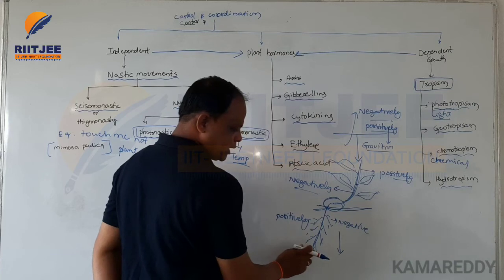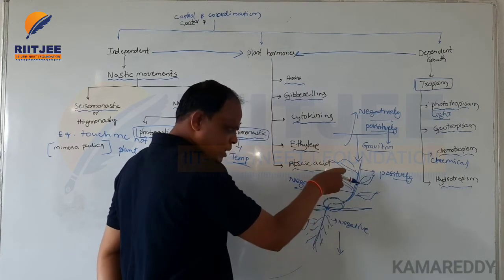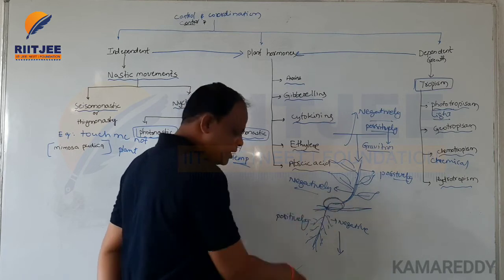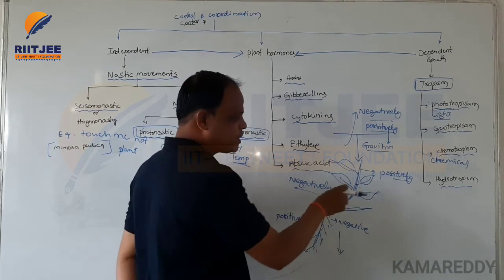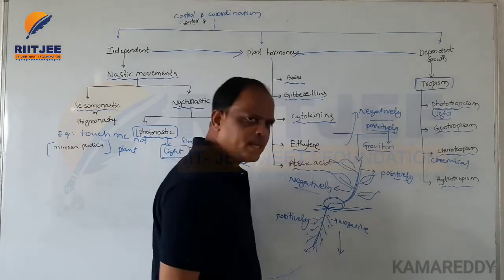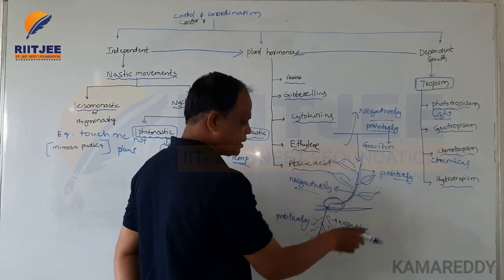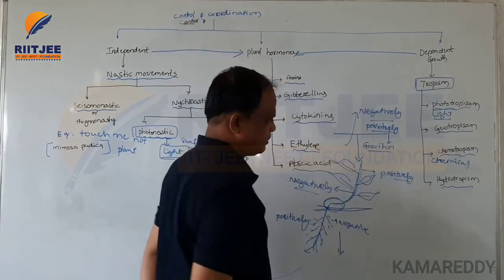The root system develops inside the soil, so this is called positively geotropism and negatively chemotropism. So this is also about chemical substances.